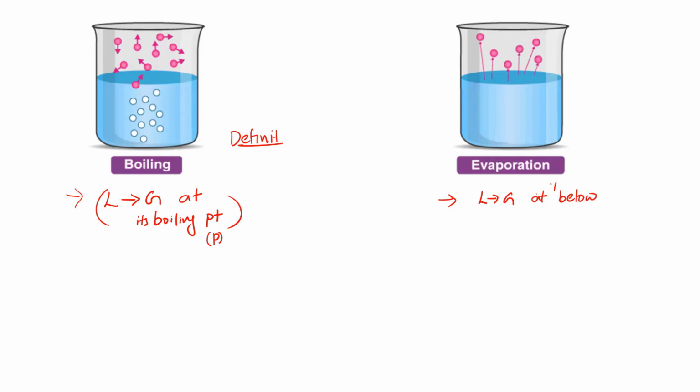At temperature below boiling point. That is a definition. So basic definition, make 2 columns for boiling and evaporation. Note it down. Boiling is change of state of liquid to gas at boiling point. Boiling point and boiling are not same. Boiling is that process.